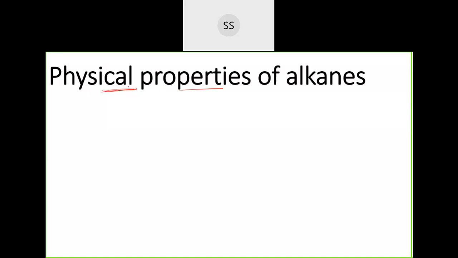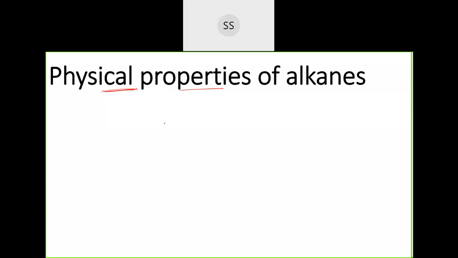Chemical property means when you make them react, the original ones will break down and there will be a formation of a new compound. Okay, so that is chemical property, like the way they are going to react with different compounds. Now the first one is physical property.